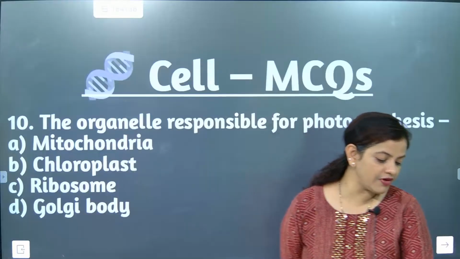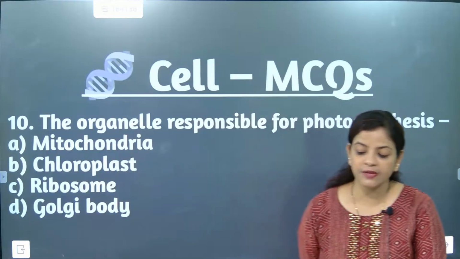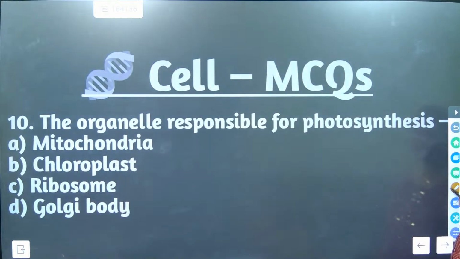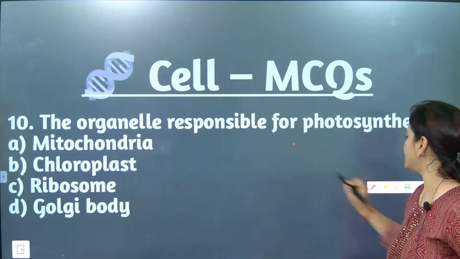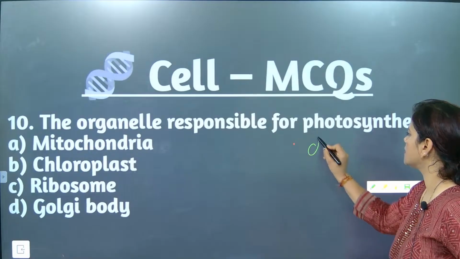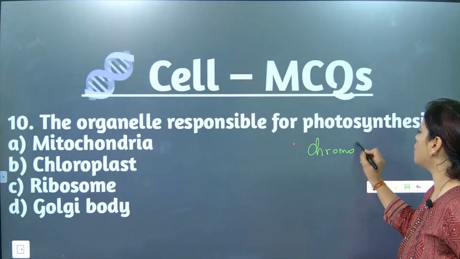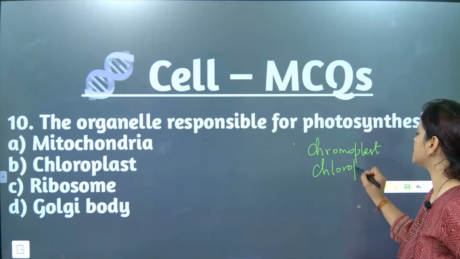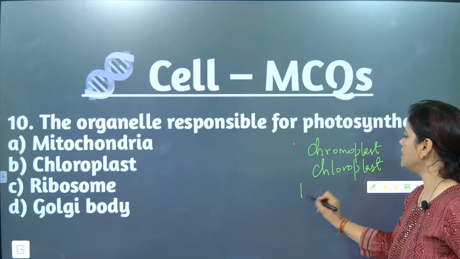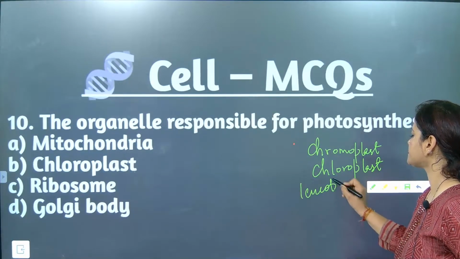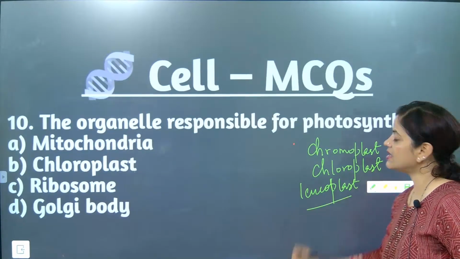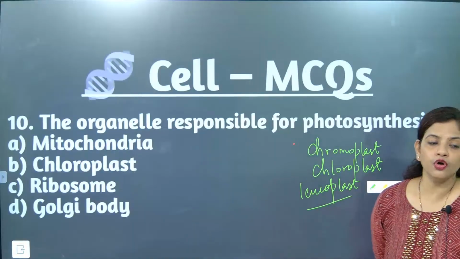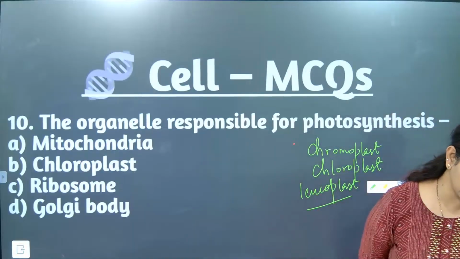Plastids are further divided into three parts. What are the three parts of plastids? Chromoplast, chloroplast and leucoplast. Among these, which one is exactly for chlorophyll? Chloroplast.